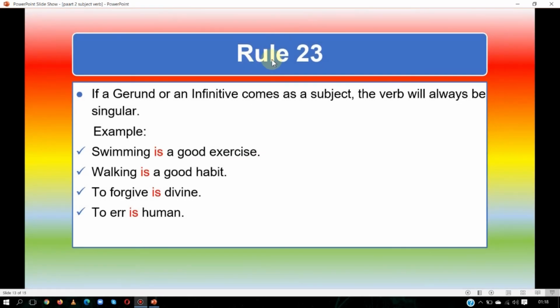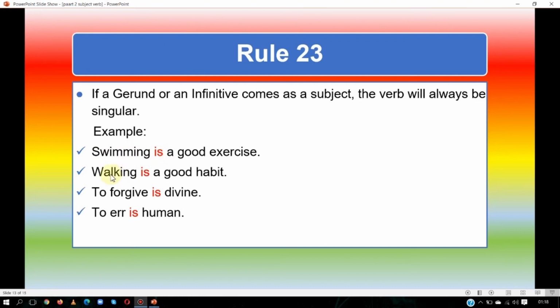So let us see rule number 23. If a gerund or an infinitive comes as a subject, the verb will always be singular. So we will use a singular verb. See the examples. Swimming is a good exercise. Here swimming is a verbal noun. It is a gerund. So we will use a singular verb.